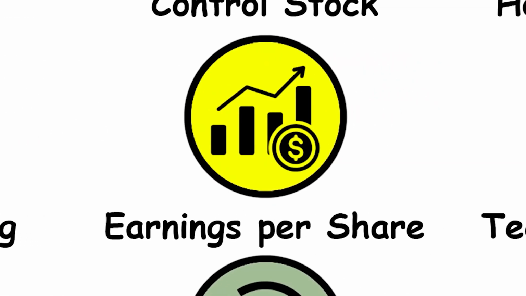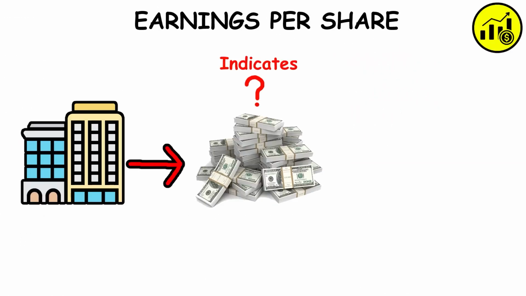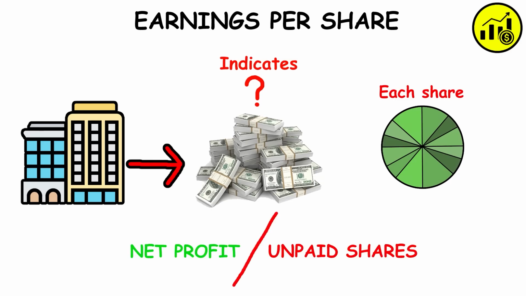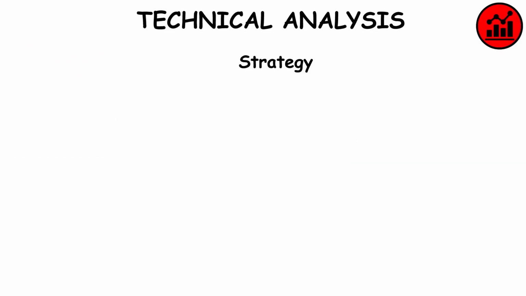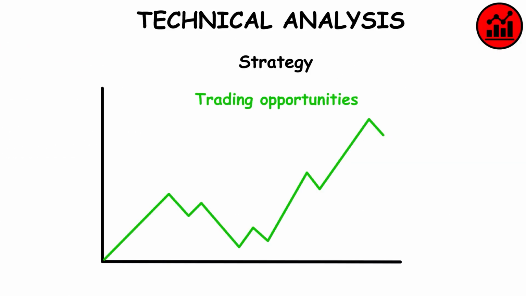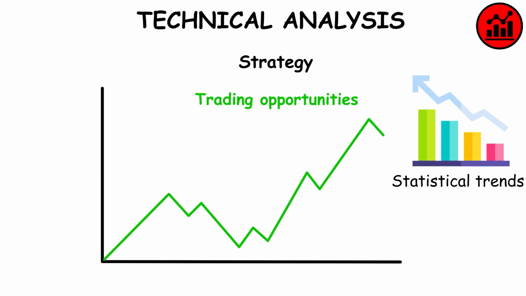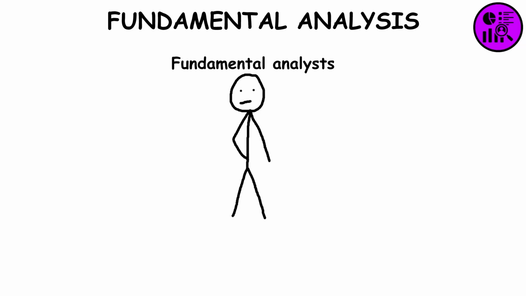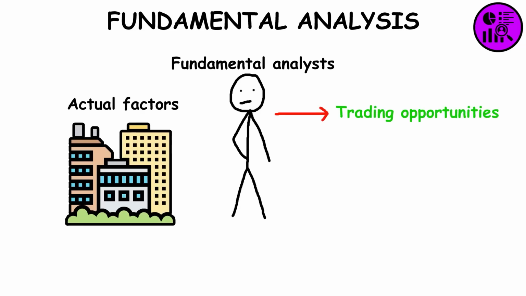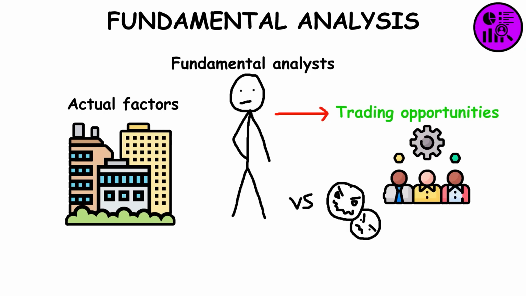Earnings per share. It indicates how much money a company makes for each share of its stock by dividing its net profit by the number of common shares it has outstanding. Technical analysis. It's a trading strategy employed to identify trading opportunities by analyzing statistical trends. Fundamental analysis. Fundamental analysts identify trading opportunities by analyzing the actual factors of the company, such as its competitors, its management effectiveness, the state of its industry, etc.